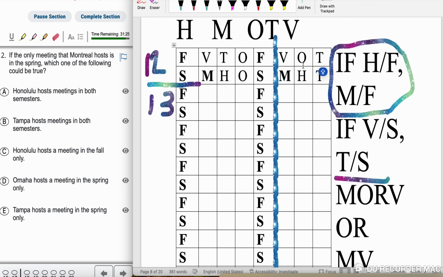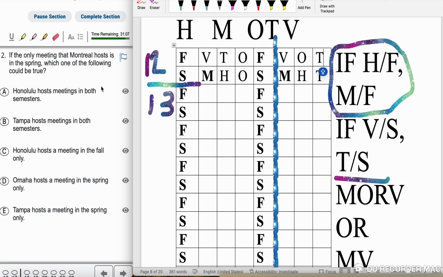The reason why I put T is because if I put O, there's going to be O in the same city, so I can't have O in the same exact fall. So I'm going to put T. That way I have one each in each respective semester. So with these two worlds, let's go ahead and answer the question.